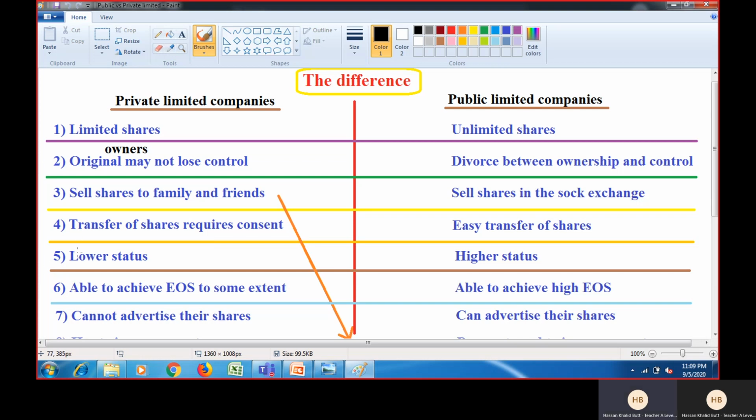Okay, if we see point number five, private limited companies have a lower status compared to public limited company. And the reason is because private limited companies operate on a small scale. So you know that businesses which have branches all over the country or all over the world, obviously they have far better reputation than other businesses, right?